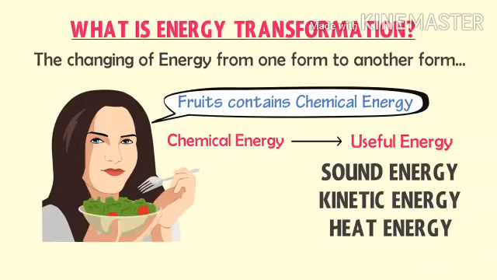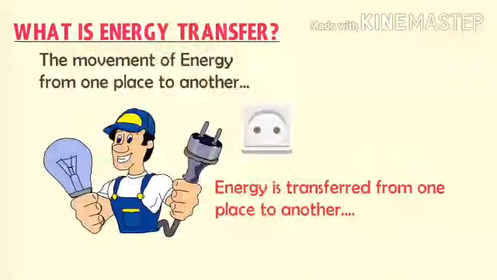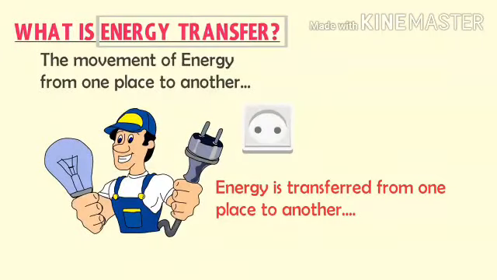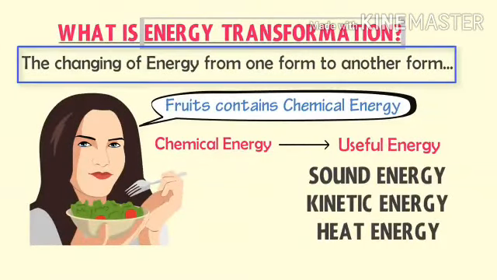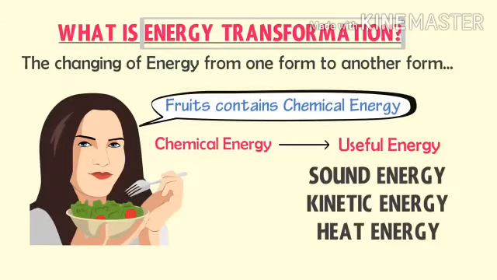To summarize my lecture, remember that energy transfer is the movement of energy from one location to another. Energy transformation is when energy changes from one type to another. Therefore, energy can be transferred or transformed, and the total amount of energy always remains the same.